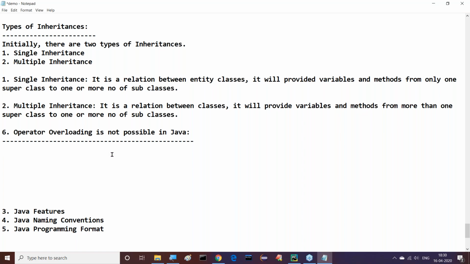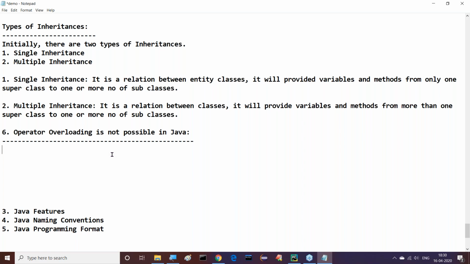Come on, guys. Now tell me, while representing data in the form of objects, a set of features we have to follow. Those features are the object-oriented features. What are these object-oriented features?